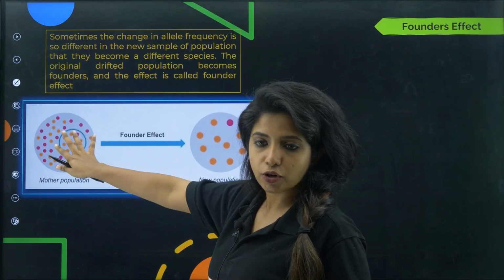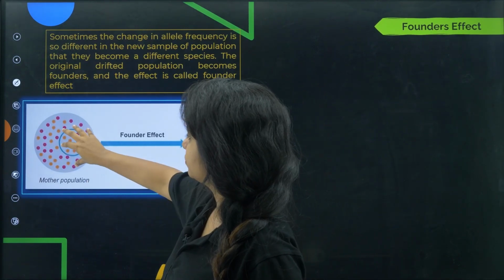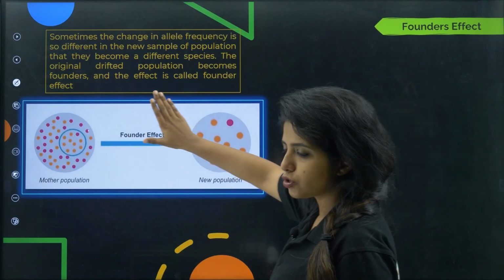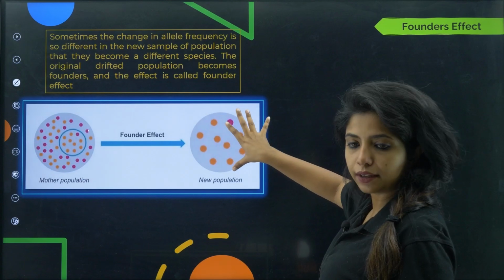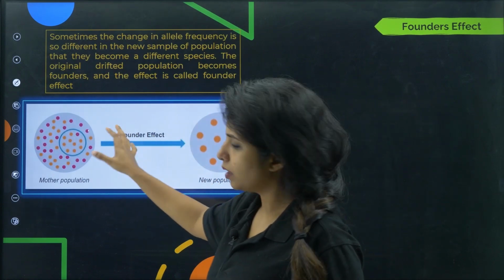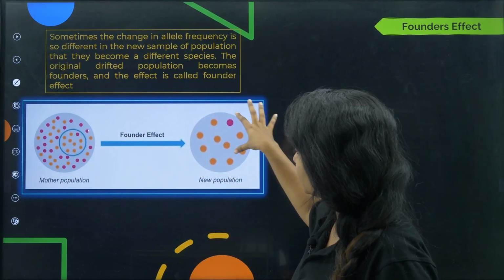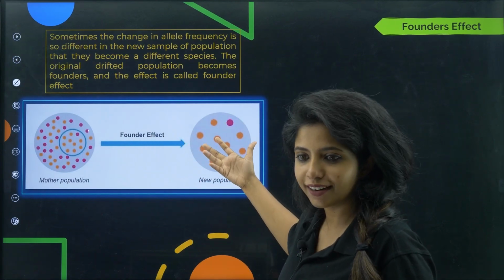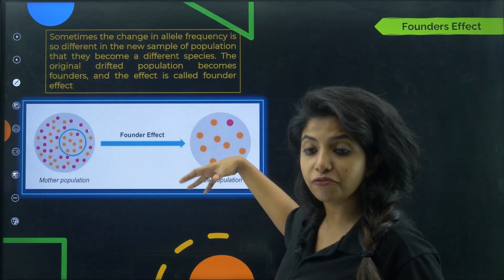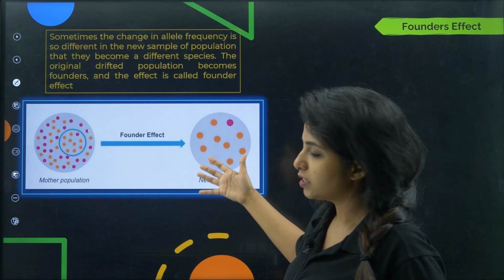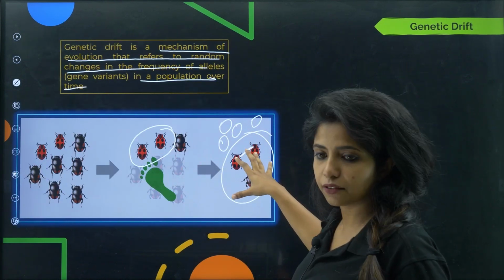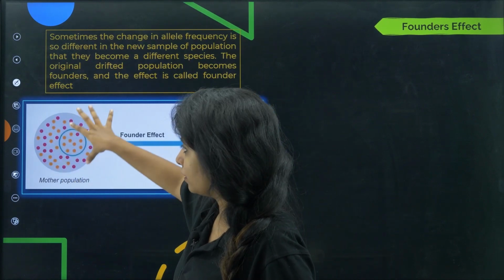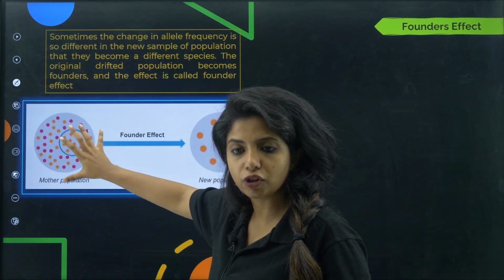Okay, there's some population over here, and from them a few organisms are going to shift to other areas because of so many reasons. So over here you get a new population. These guys are building up their own life over there, right? So they are said to be the founders of this particular place. Similarly over here also, they are acting like founders of this particular place. They will be founders. So similarly over here, you had a typical type of genetic frequency.